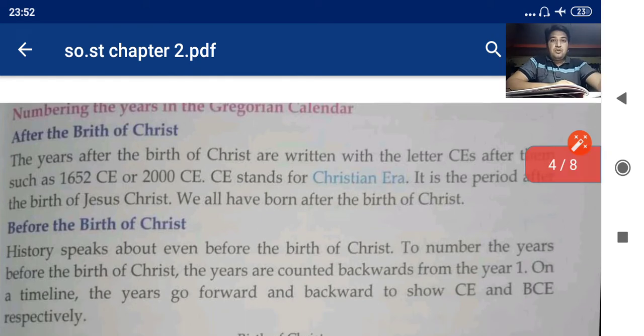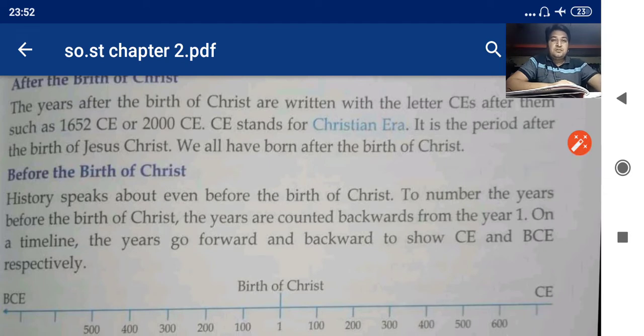Now, before the birth of Christ, history speaks about even before the birth of Christ. In the first chapter, we have studied about history, and we have studied many things before the birth of Christ too. So, to number the years before the birth of Christ, the years are counted backward. The years are counted backward from the year 1. I have told it has started from 0, and here we will count the number of years before the birth of Christ.